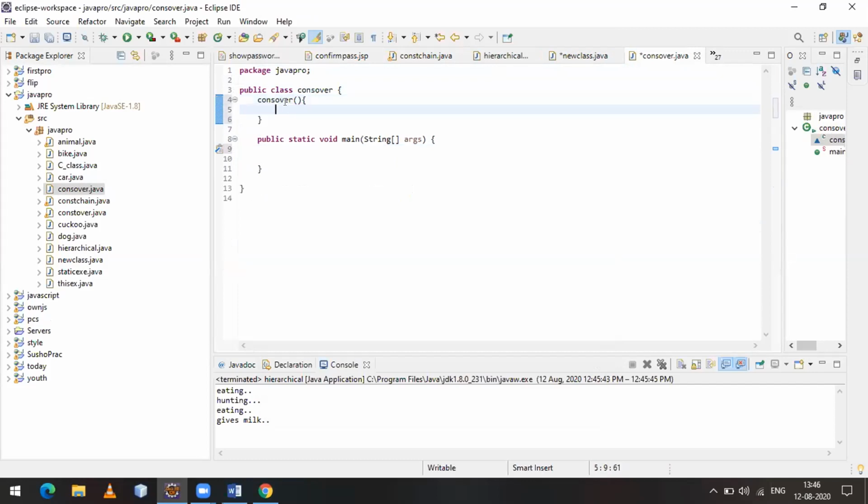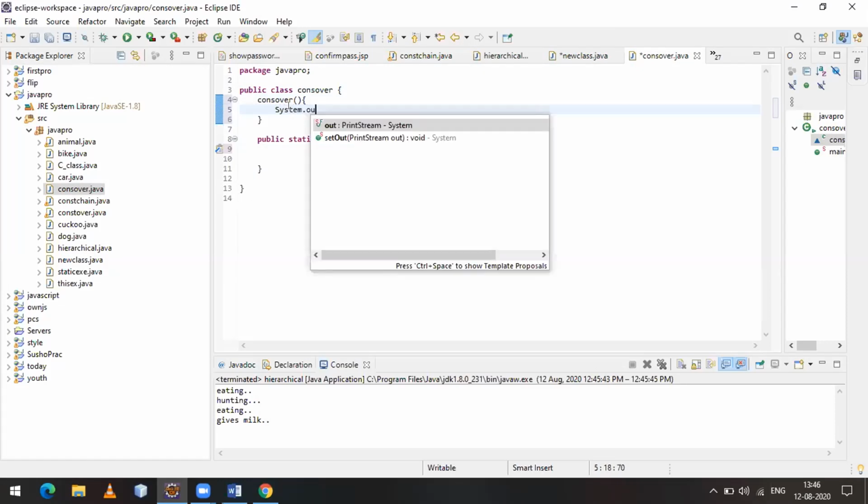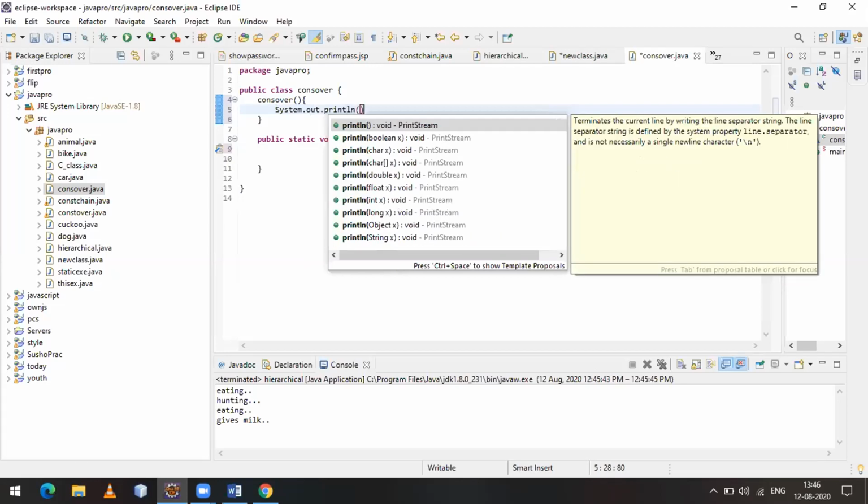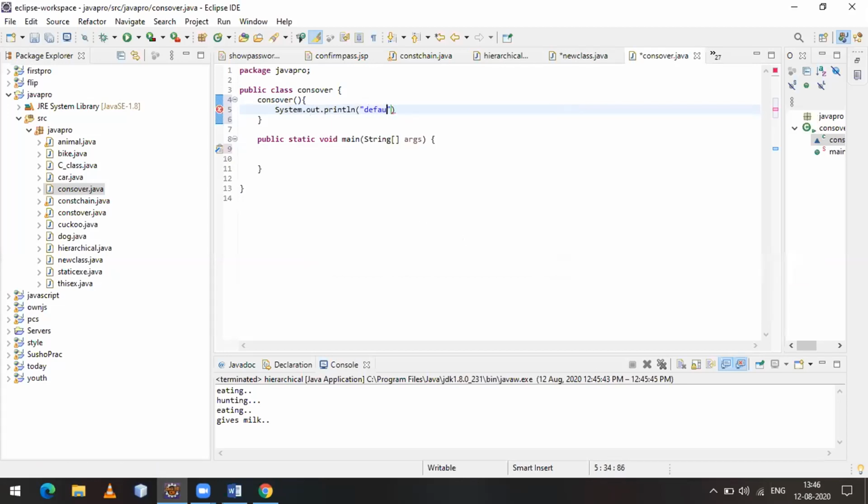See, this is the default constructor because I did not pass any arguments. And I printed "This is default constructor."